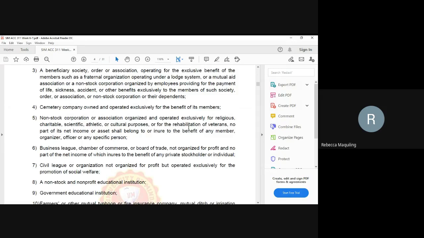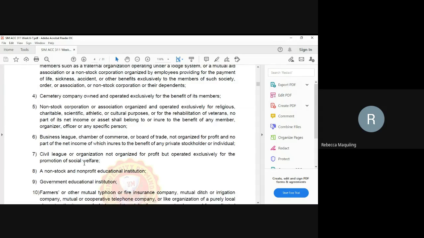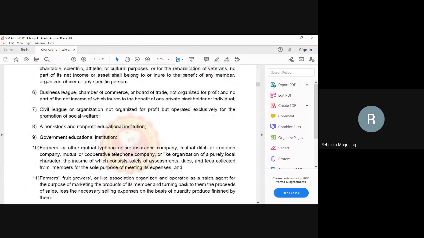The non-stock corporation or association organized and operated exclusively for religious, charitable, scientific, athletic, cultural purposes, or the rehabilitation of veterans, where no part of its net income or asset shall belong to or inure to the benefit of any member, organizer, officer, or any specific person. They are not taxable. Next, business league, chamber of commerce, or board of trade, not organized for profit and no part of the net income of which inures to the benefit of any private stockholder or individual.